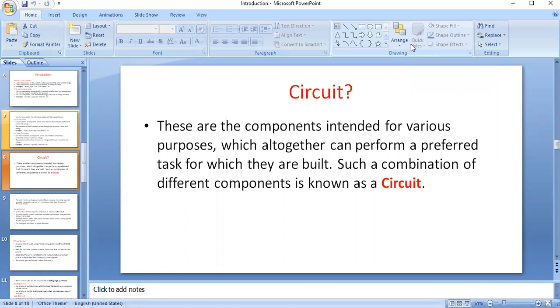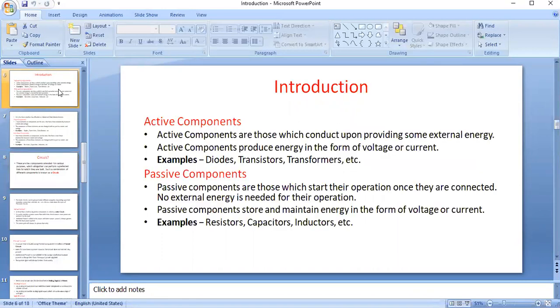In a circuit, we are connecting some components together. So what are those components? The components may be active components or passive components. What is the meaning of active components?